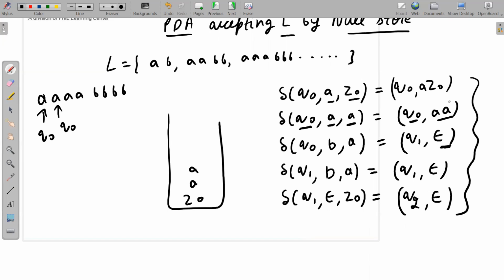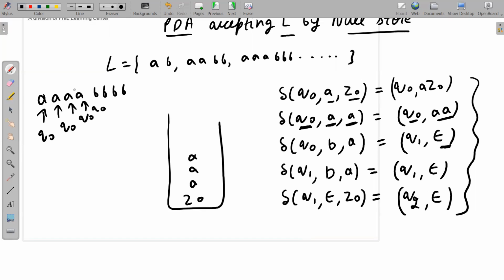You can do this as your homework. I am just showing you that we are pushing. Whenever you see this type of move, Q0, A, Q0, double A, that means this A as well as this A, both A's, are pushed onto the stack. Just try to remember this. We are at Q0 only, and we have this A again, so we push. Now you have got the idea: as soon as we read A from the tape and A from the stack, we just push A's. So the third A is pushed.